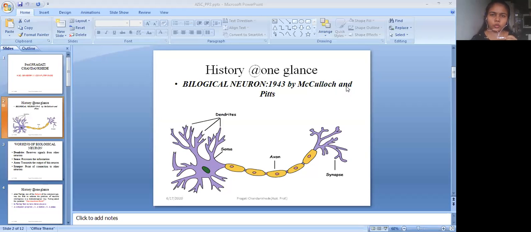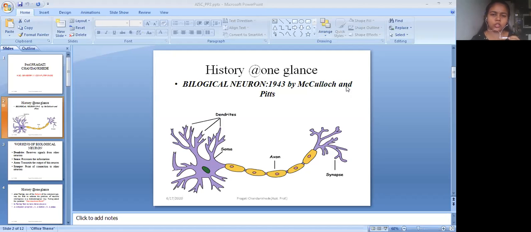Today the objective of today's lecture is to know the history of artificial intelligence. The first thing that is a part of the term AI is the McCulloch-Pitts theory. In 1943, McCulloch and Pitts, two different scientists, said how our human brain works.